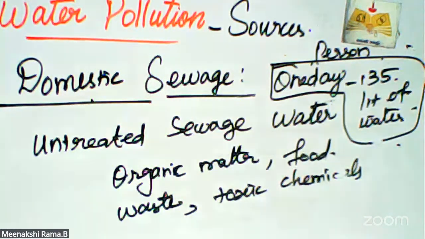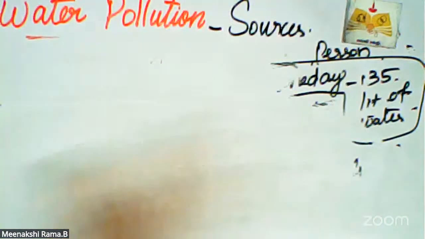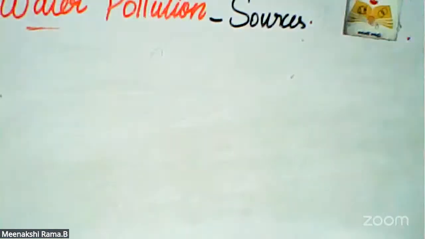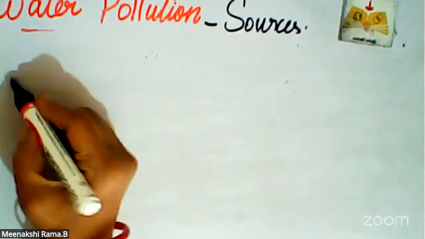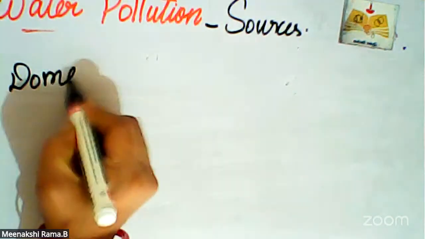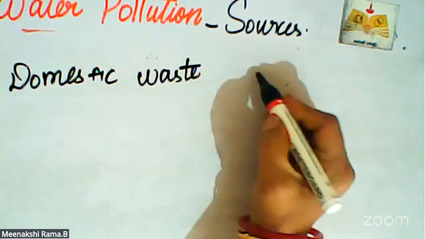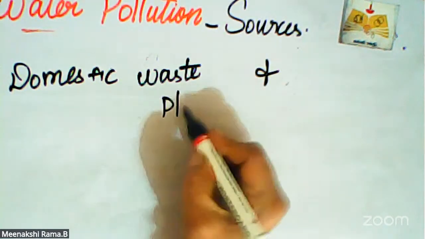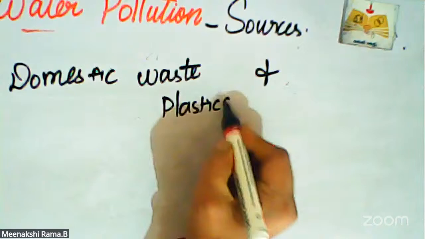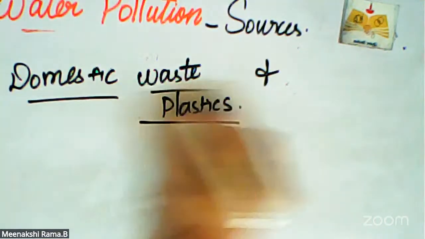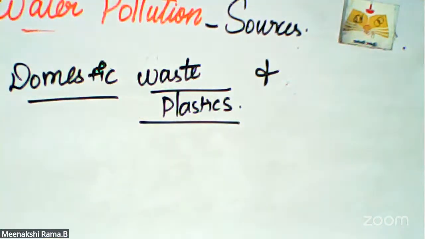Next is domestic waste and plastics. Solid waste includes plastic.